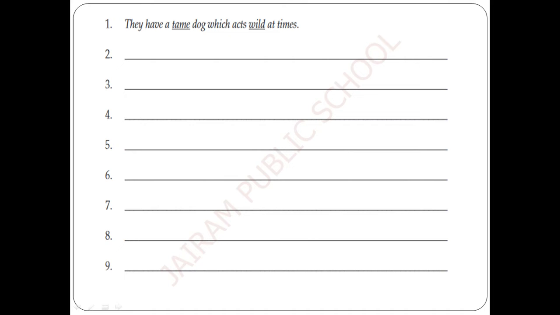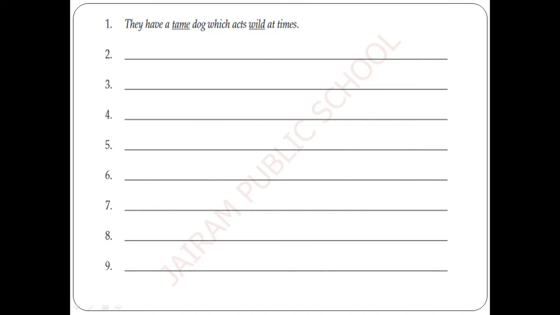Animals that live in the forest, we say wild. Are you getting me? This is what they have, a domestic dog. That dog sometimes acts like a wild dog, which means that much brutal. Okay, in this way we are going to fill up the other blanks with both the synonym adjective and also the antonym adjective.